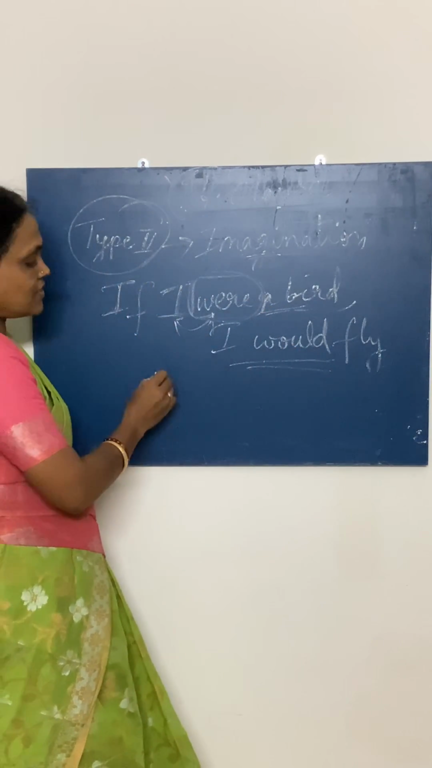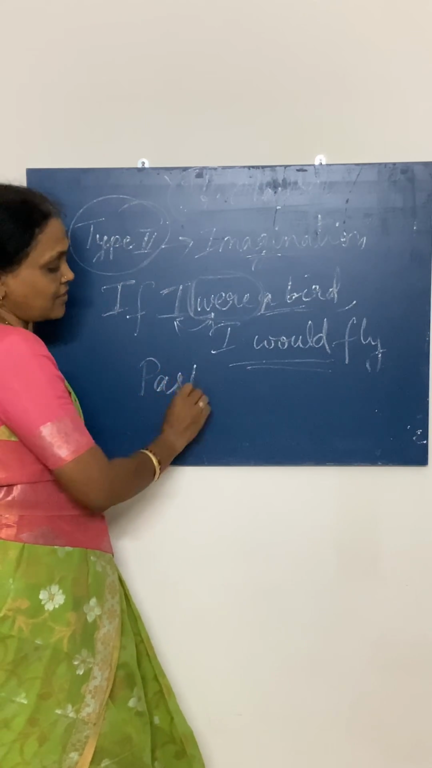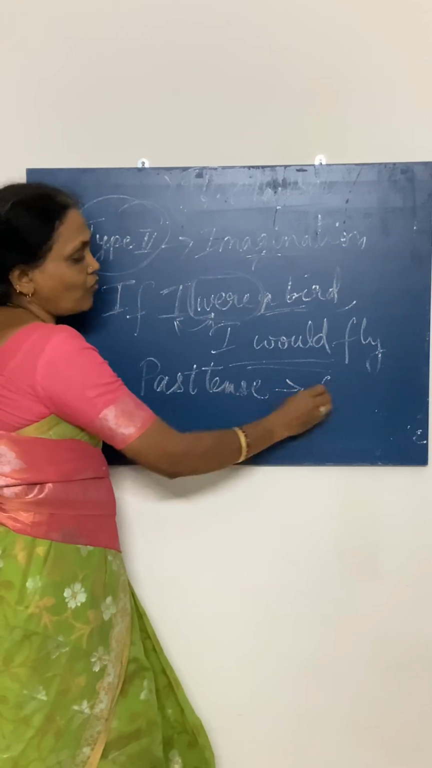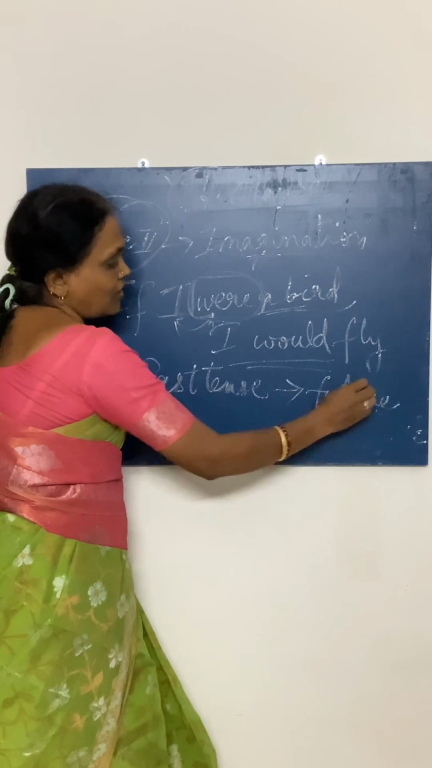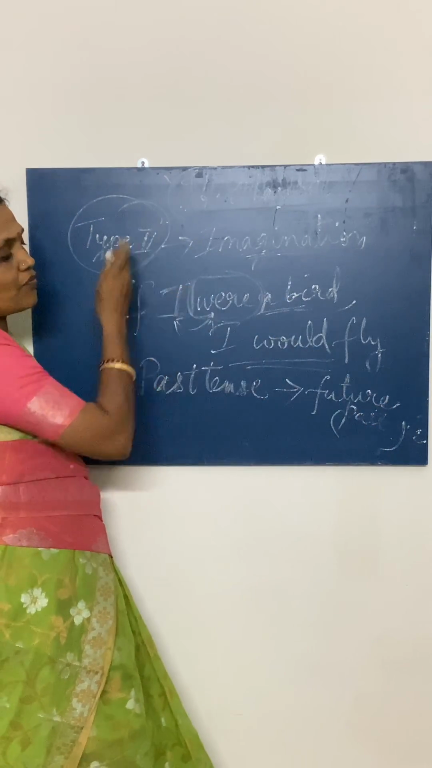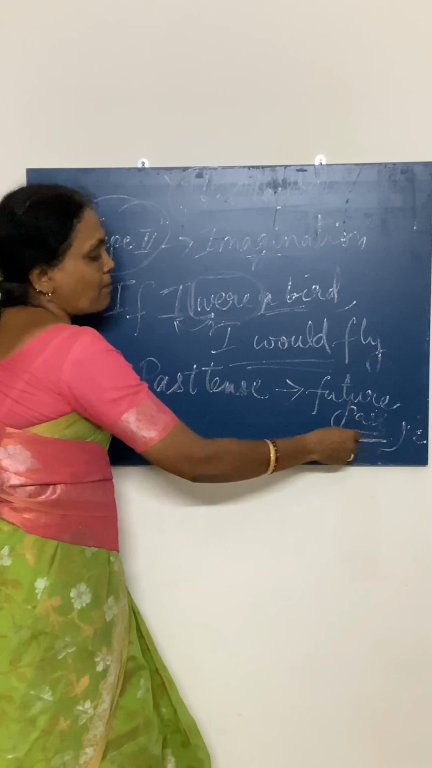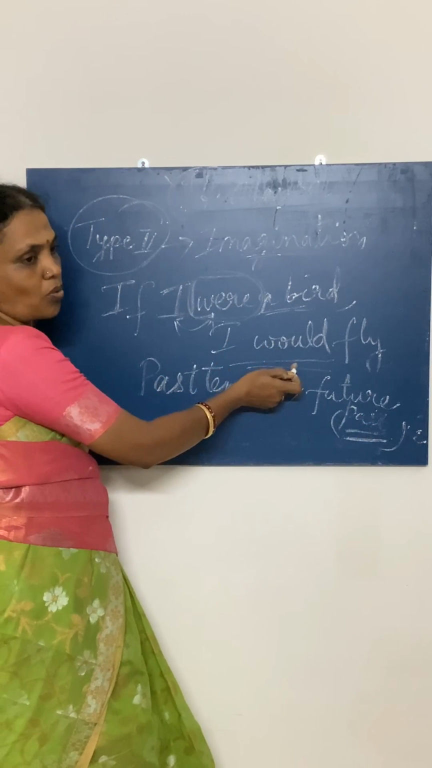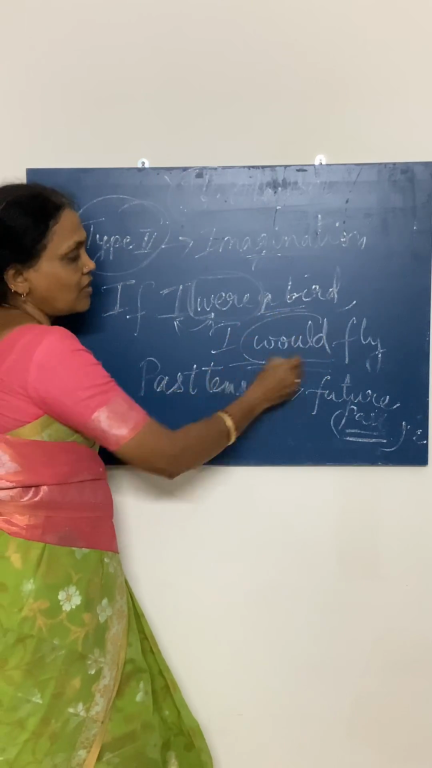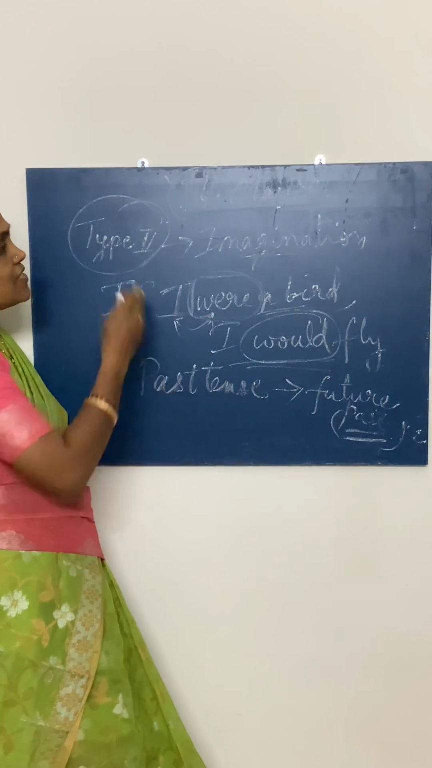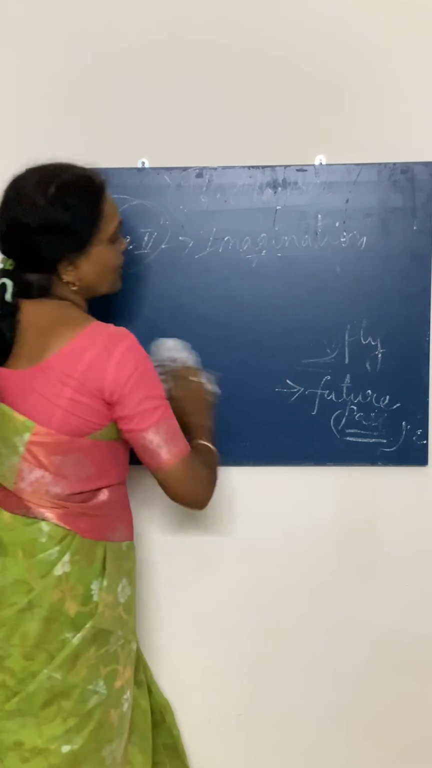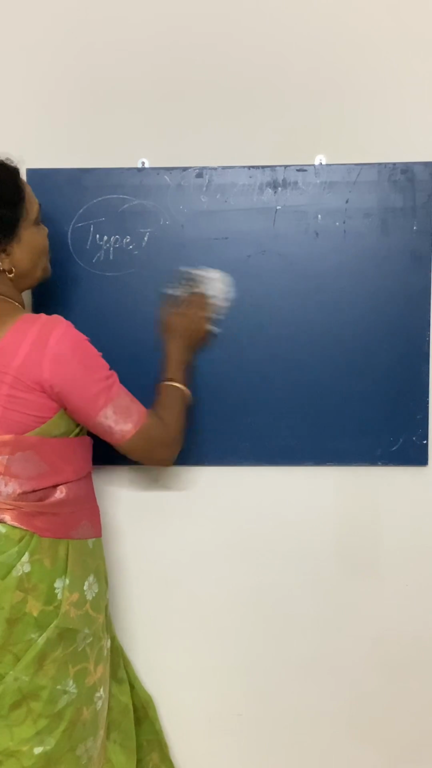So here the tense is in past tense. You can see that it is in the past tense. So your result will be future past. That is will or shall or all the modal verbs which we used in the first type, here you will use that in the past tense. That is will is changed into would, shall, should, can, could, may, might, must. All this you can use here. Got it? So this is the second type, imagination type. Next, third type, type 3.